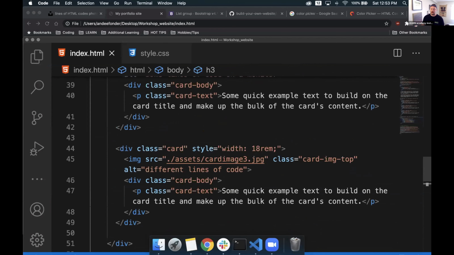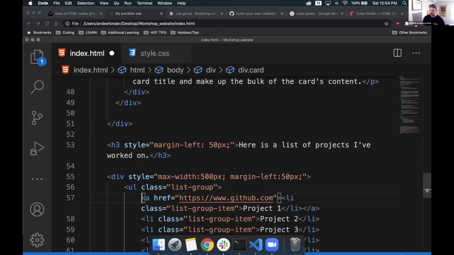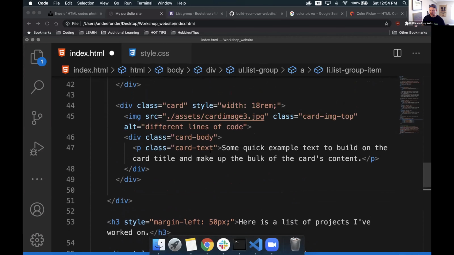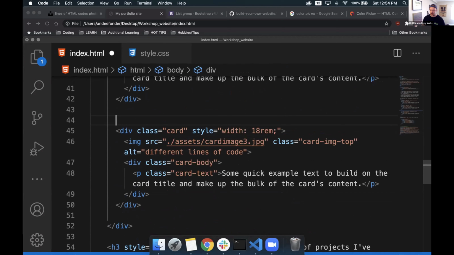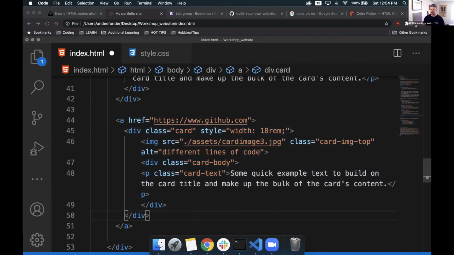So for instance, let's go back up to our cards here. If we wanted, we could wrap this whole card as a clickable link. Let's go back down and grab the href anchor tag. We'll start it here, take the ending tag and move it to the very last, so that it is wrapping as a parent. It wraps all of these element items inside of it and closes here.